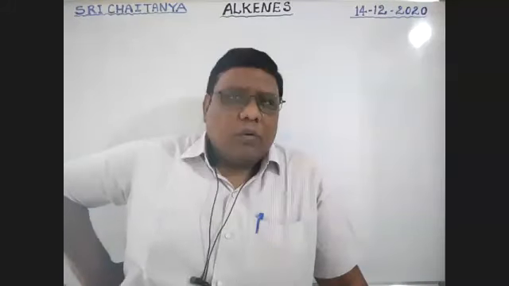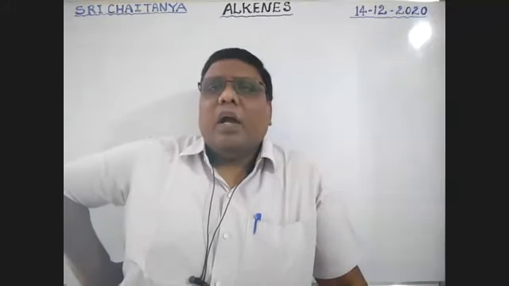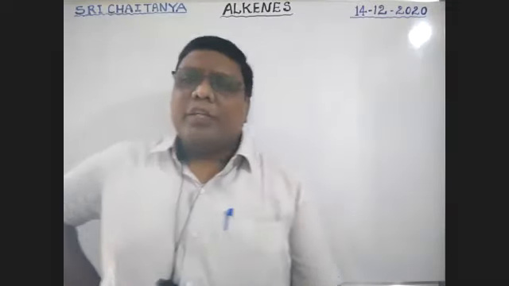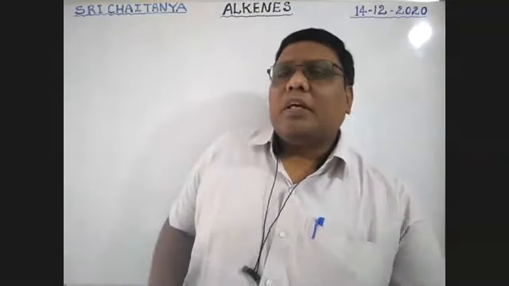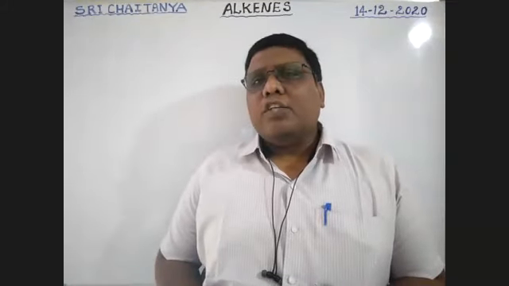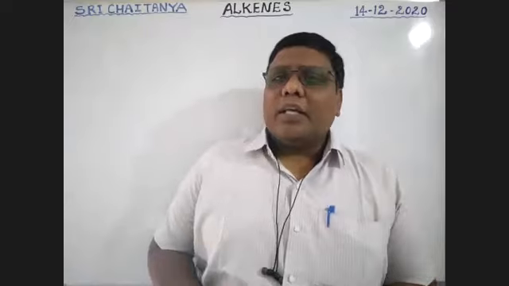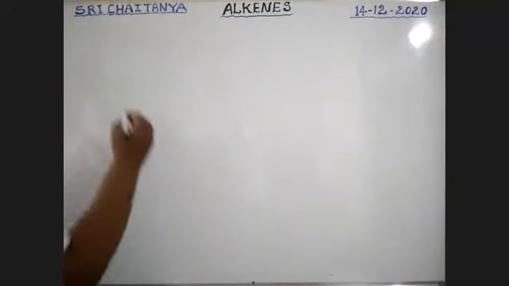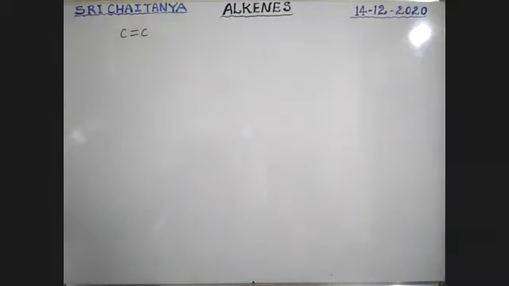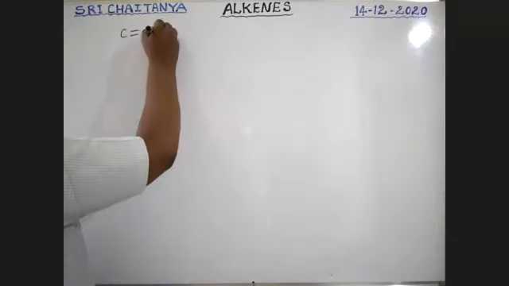Okay, now let us start alkenes. What are these alkenes? So alkenes are nothing but unsaturated hydrocarbons. There is a C double bond C between the carbon atoms. At least one C double bond C is there. So that is alkenes. The general formula for alkenes is